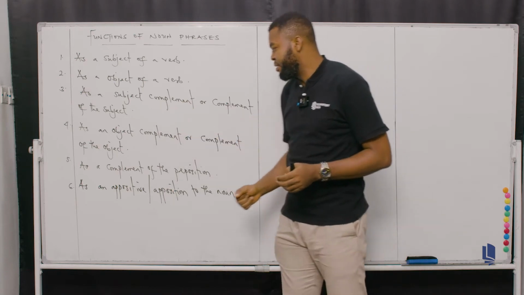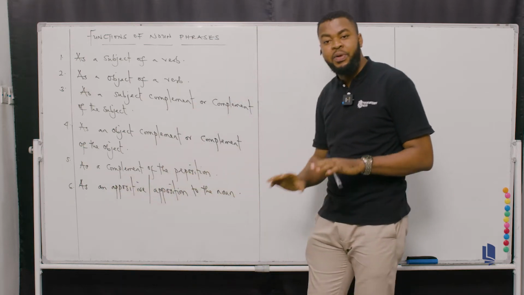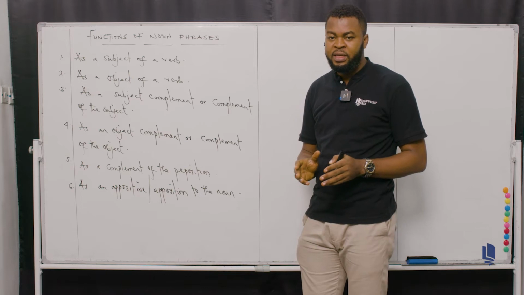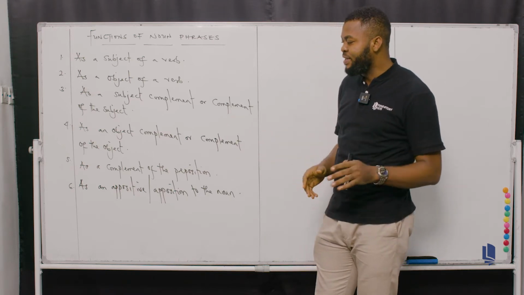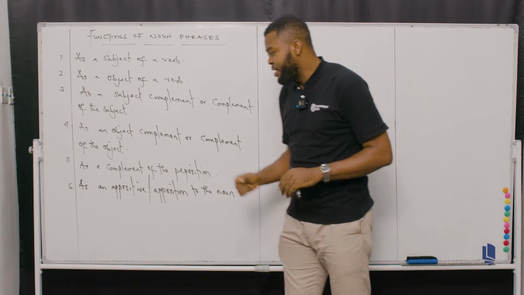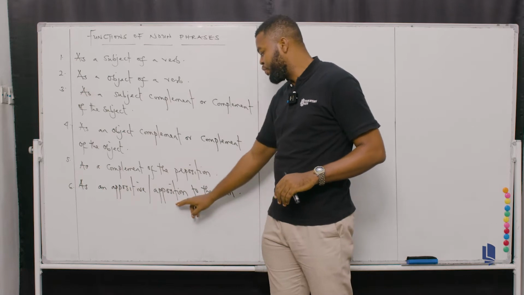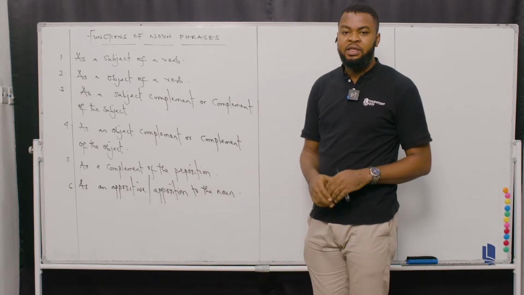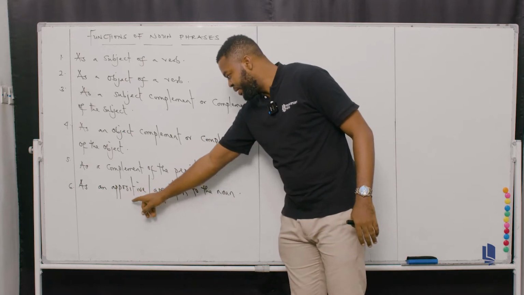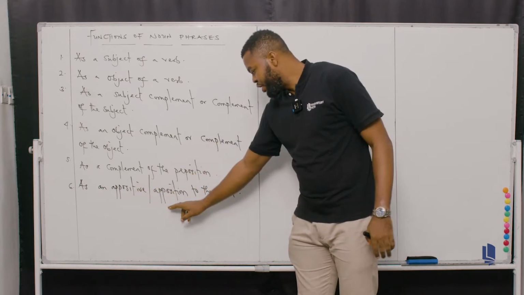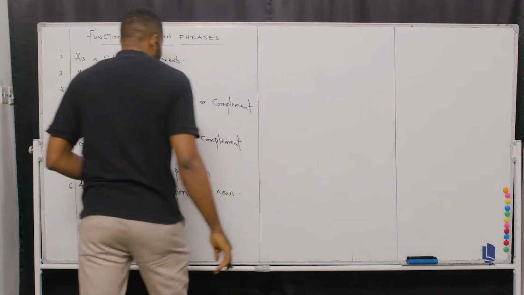Now, the fifth part is a noun phrase functioning as what? As a complement of the preposition. And then the last part, which is the sixth, is a noun phrase functioning as an appositive, or as an apposition to the noun. Meaning it is very possible for a noun phrase to function as an appositive or as an apposition to the noun. Now let's take each of them in turns.